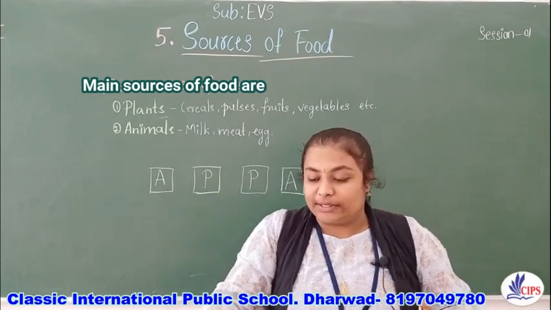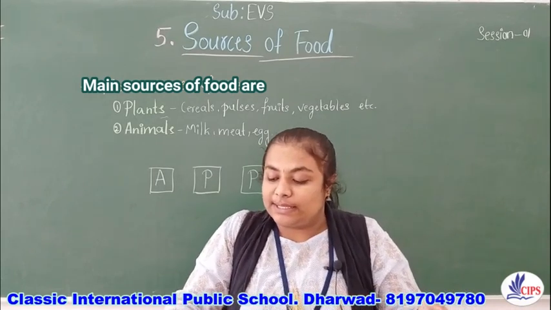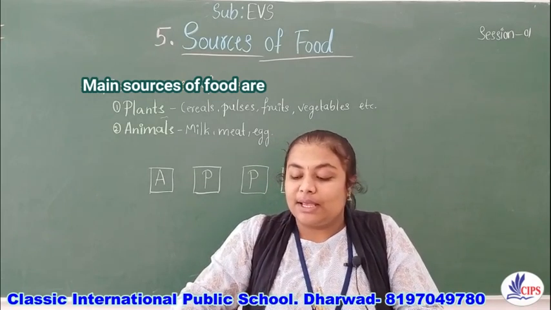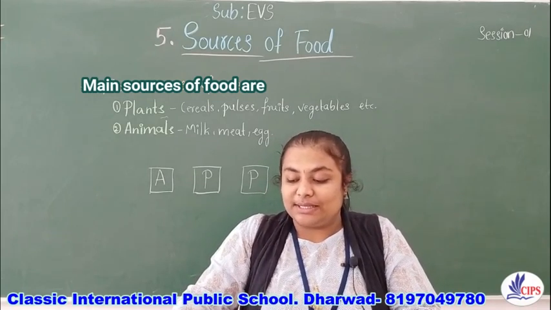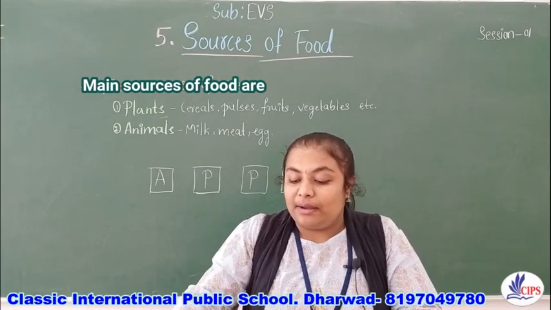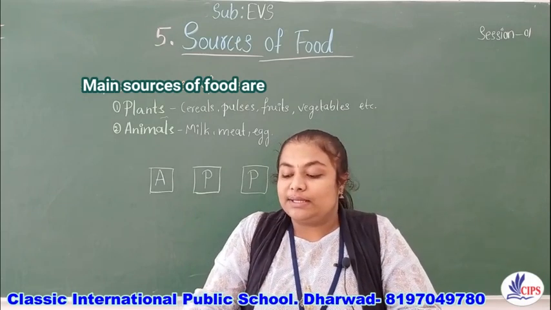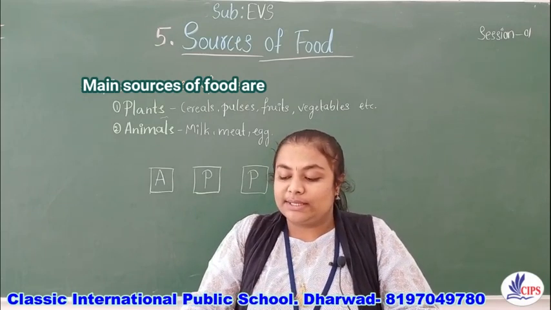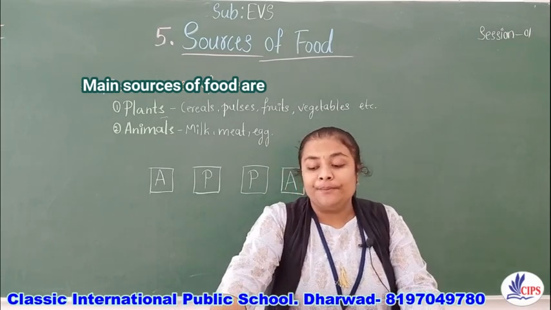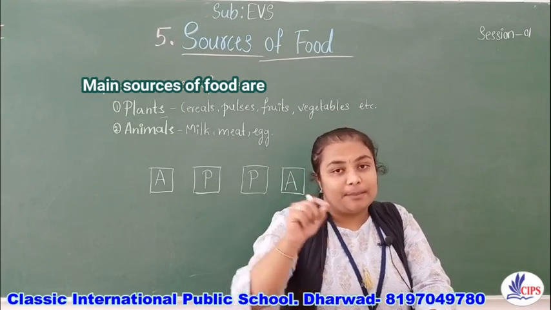What are food grains? Food grains make up our main food. Cereals such as rice, wheat and maize, and pulses such as dal, peanuts, beans, Bengal gram and rajma are seeds of plants. Cereals are used to make rotis, pancakes and bread. Food grains mean the seeds of a plant.